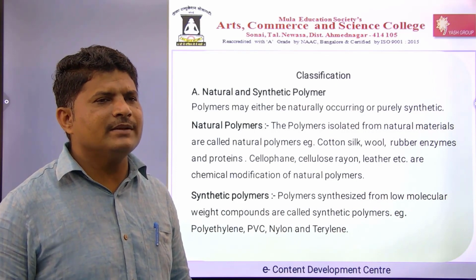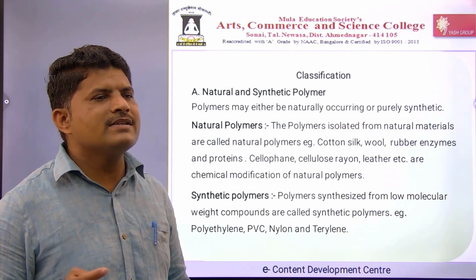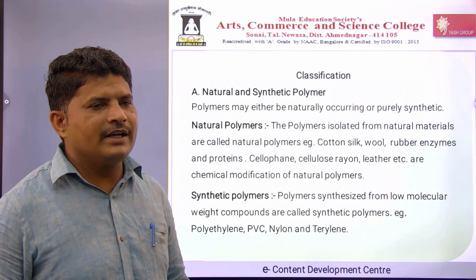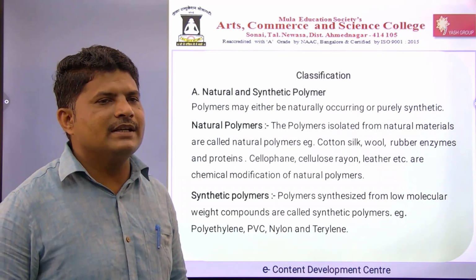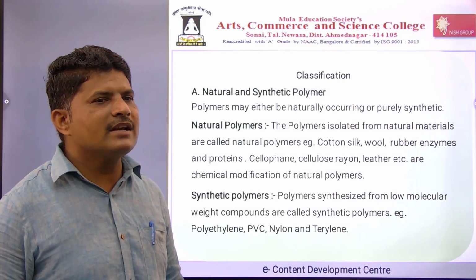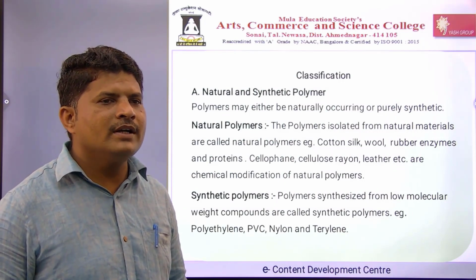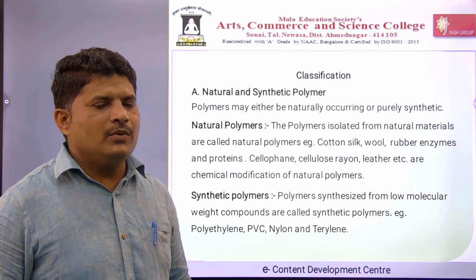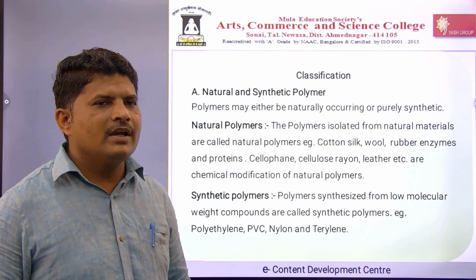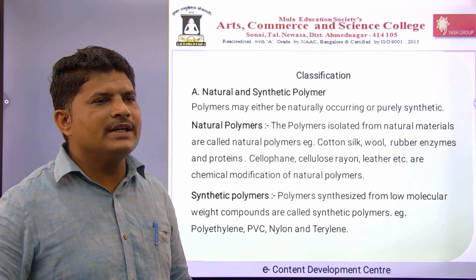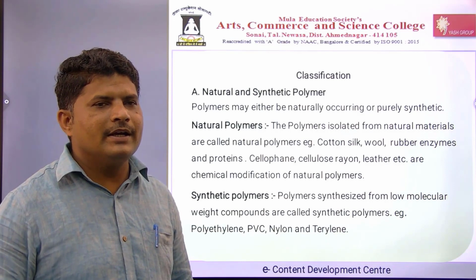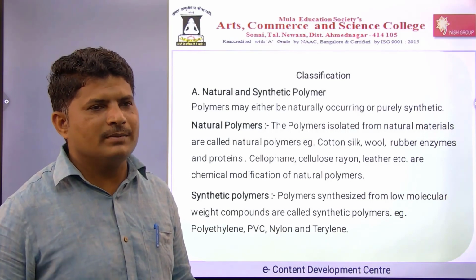So in classification, the first class we will see is natural and synthetic polymers. Which polymers are called natural and which are called synthetic? Natural polymers are the polymers isolated from natural materials. We know that nature synthesizes the polymer, and we are just isolating that polymer from the source material. So it is a natural polymer.